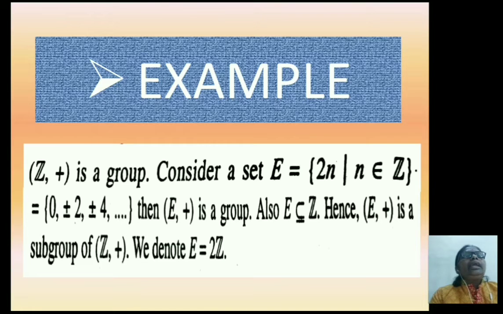Hence (E, +) is a subgroup of (Z, +). We denote it as 2Z.